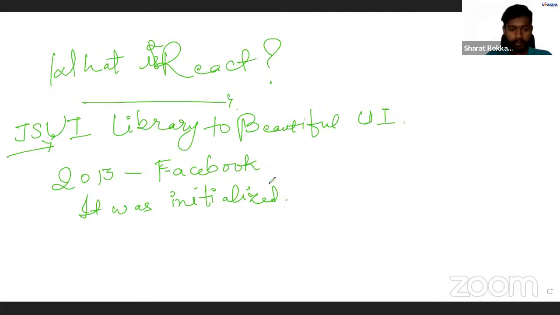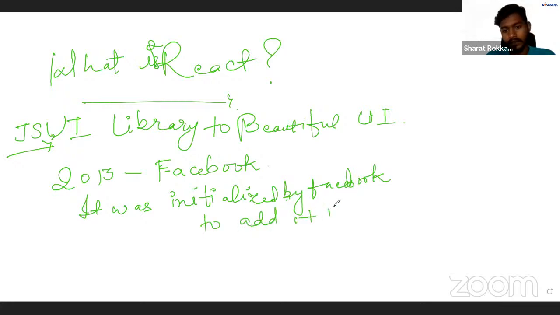Okay, not Instagram, I'm sorry. It was created for their Facebook feed, to add it in their feed, right?